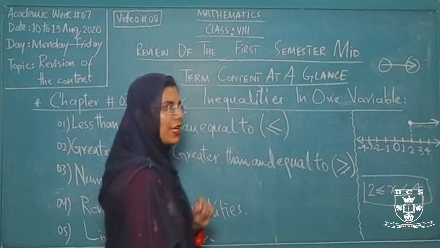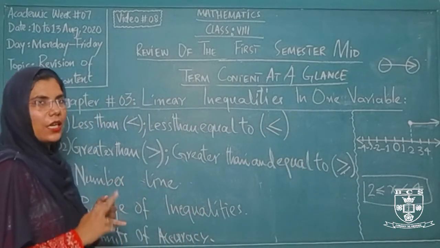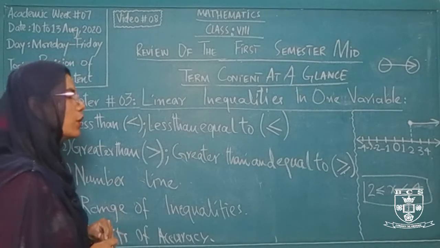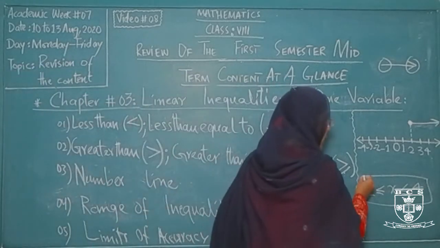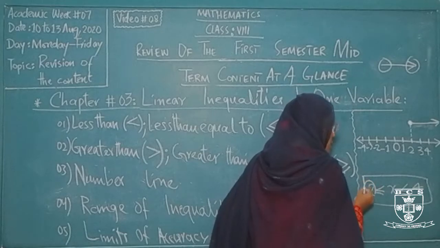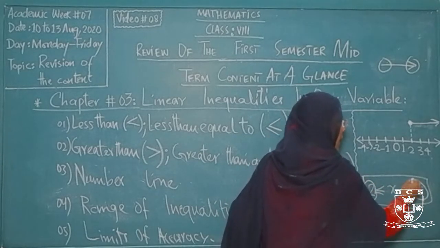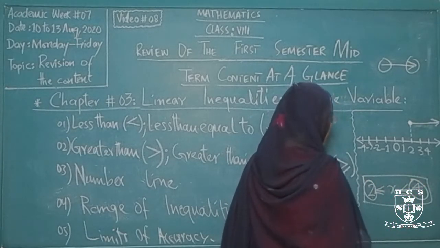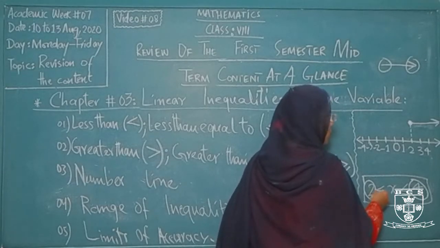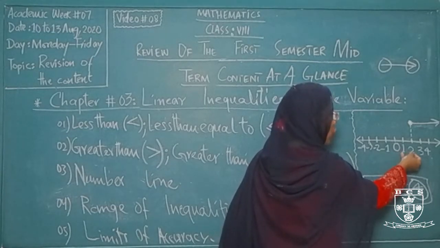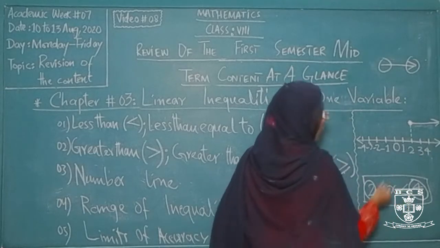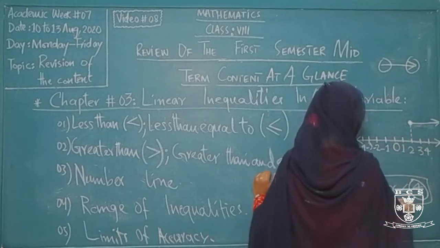Whenever we have a range, the less than symbol or the greater than symbol will be used two different times. So this is representing where x is starting and on which number the values of x are ending. So this is 2. So this is representing your inequality from 2 till 4.